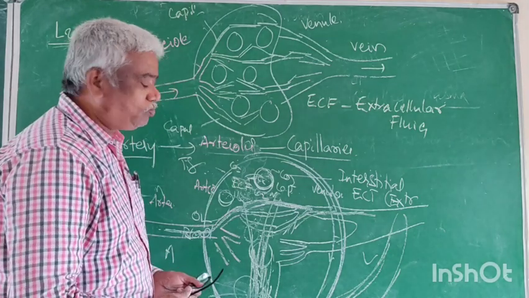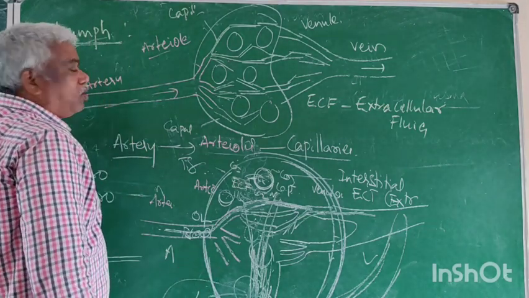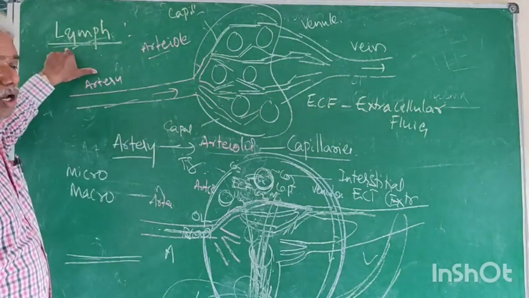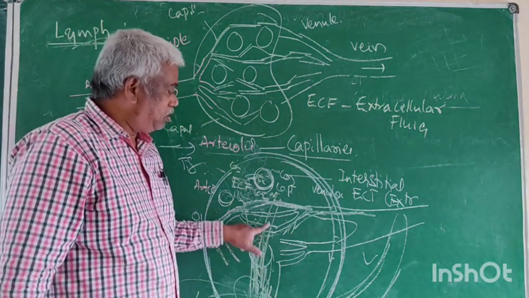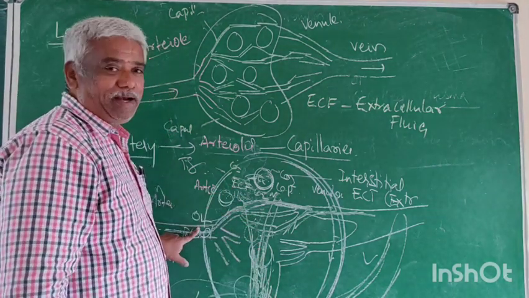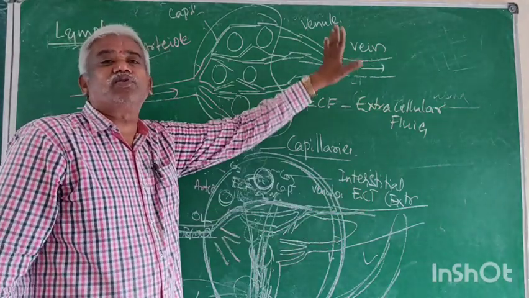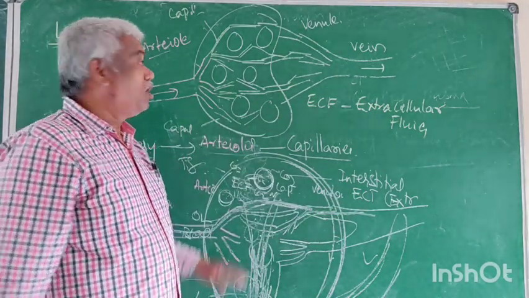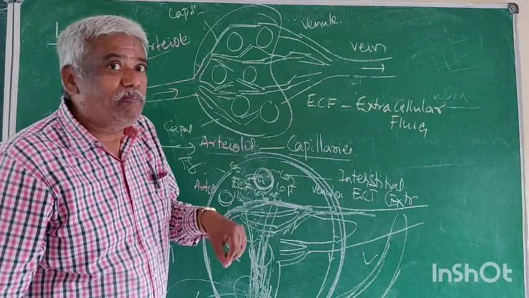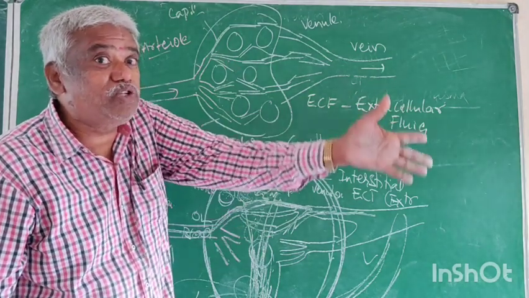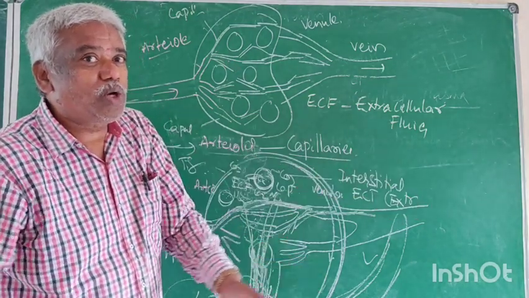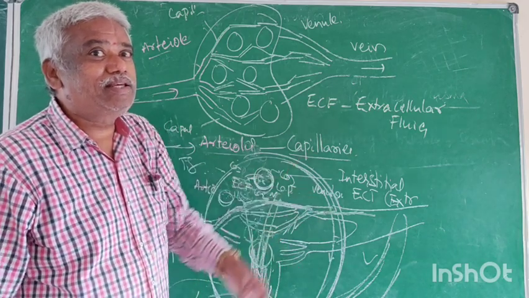Right? That means now it is lymph. Before it is ECF. Before it is blood. This lymph is derived from blood and finally merges with it. Origin and death.